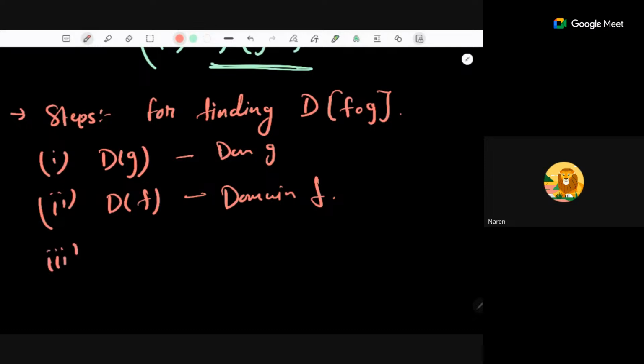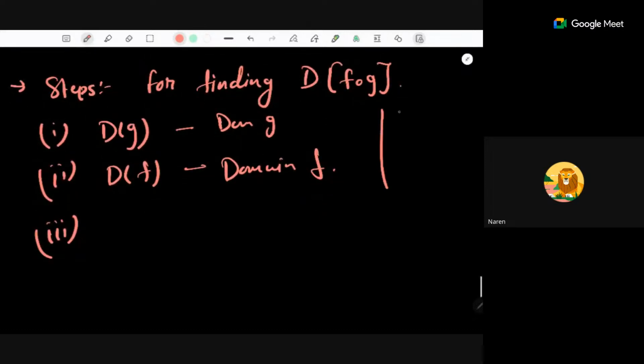And then the third thing: f should be defined over the value g of x. That means g of x should be a member of the domain of f, because the domain is the set of all those points where the function is well defined. If g of x does not belong to the domain of f, then you cannot talk about f of g of x. In the first step I want g of x to be well defined. If g of x is not well defined, there is no need to talk about f of g of x.